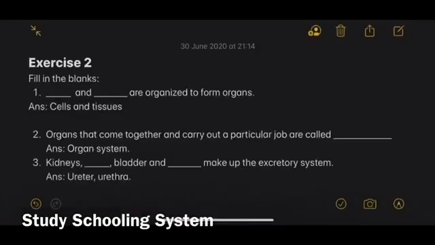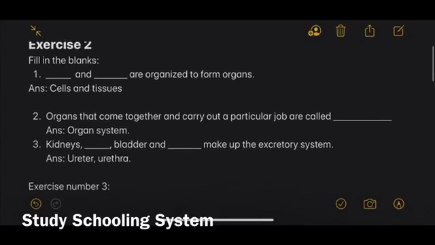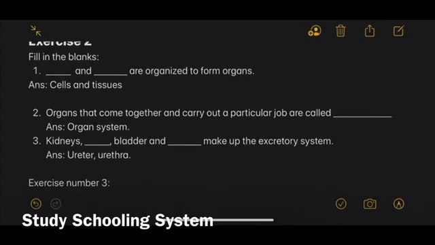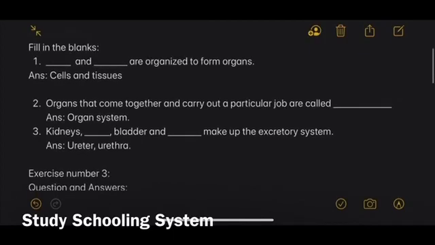And so this is your exercise number 2. We have fill in the blanks. Your first fill in the blank is dash, and dash are organized to form organs. So as you know, cells and tissues are organized together to form organs. Your second fill in the blank is organs that come together and carry out a particular job are called dash. And the answer to that is organ system. Your last fill in the blank is kidneys, dash, bladder and dash make up the excretory system. And the answer to that is ureter and urethra.